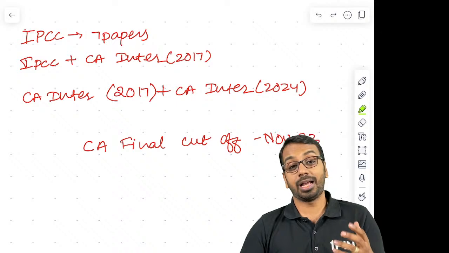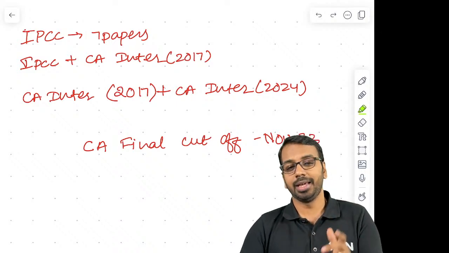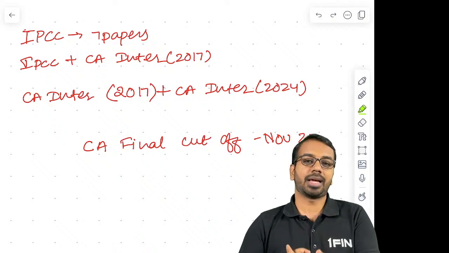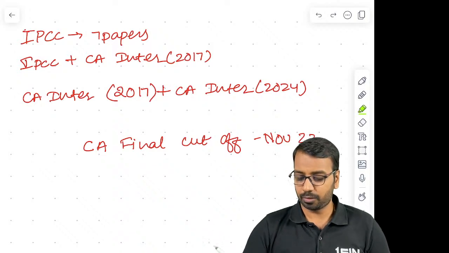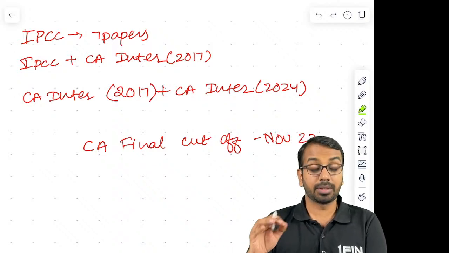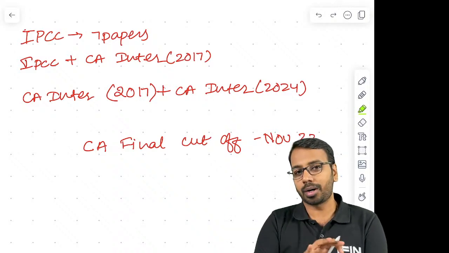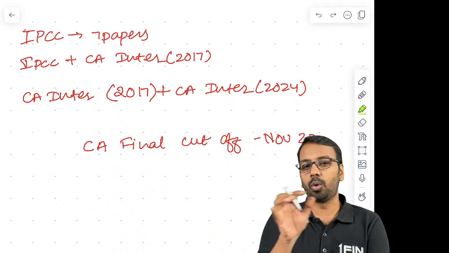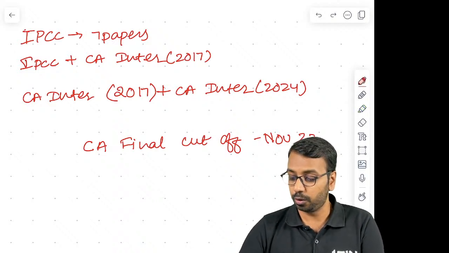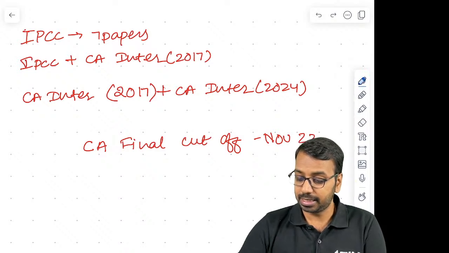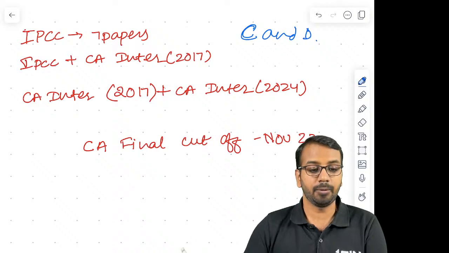In fact, earlier I was thinking that if you have cleared CA Inter or IPCC by November 23, C and D would be exempted, and that is the stand I had also taken. But after checking with ICAI, what appears is, and please remember, this is for students who have earlier written IPCC or written PCC or doing CA Inter old and new. So there is a lot of confusion, as I told you, for Set C and D. So in this video, I will be covering Set C and D applicability for all of you. Set C and Set D applicability, right?